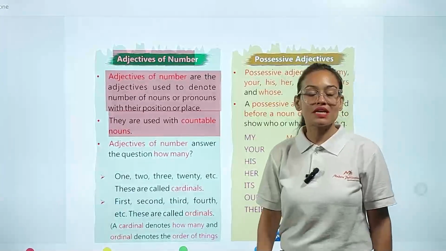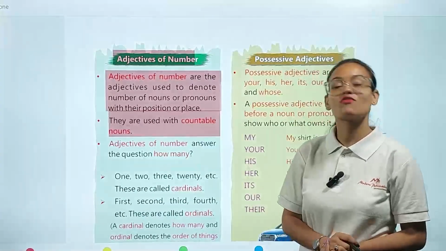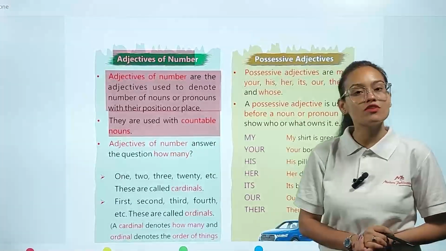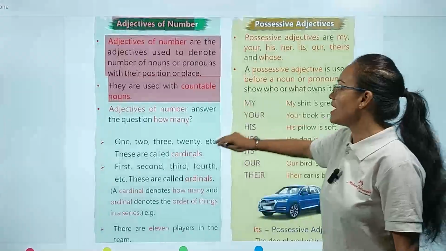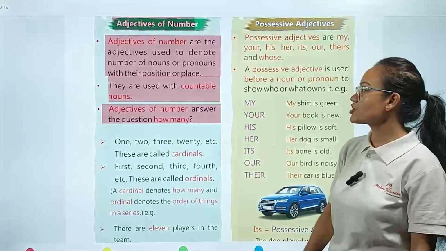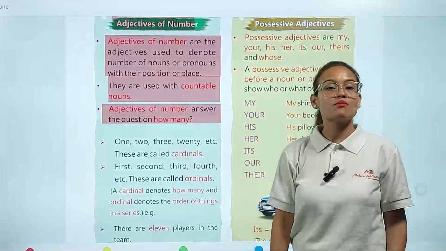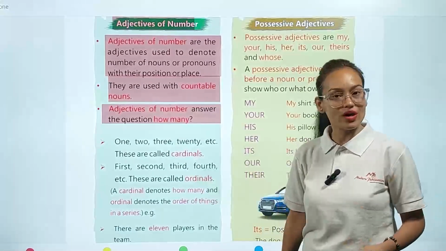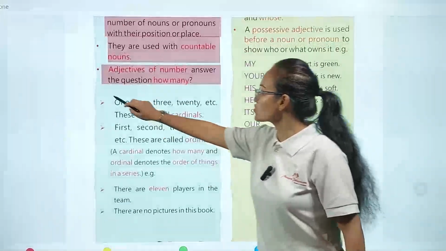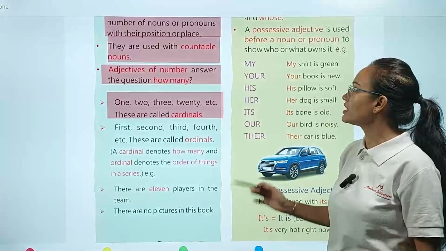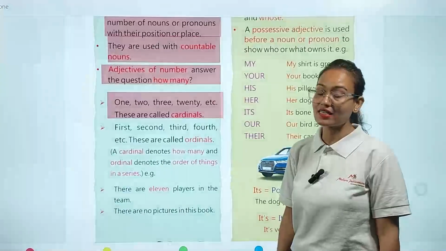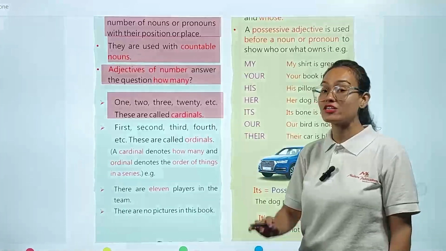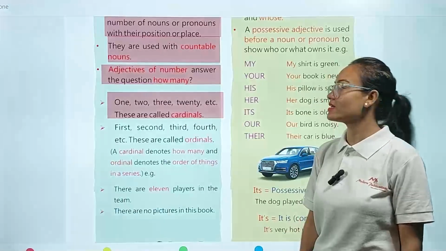Now, adjective of number: if we are talking about number, it means what? We are talking about countable nouns. Okay, so adjectives of number are always used with countable nouns. Adjective of number answers the question of how many. Okay, so adjective of number has the ability to give you the answer of how many. Example you can see here, my dear student: 1, 2, 3, 20, etc. These are called cardinals. So whenever we are talking about 1, 2, 3, 4, 5 or 20, we are talking about the adjective of numbers, and they are called cardinals.